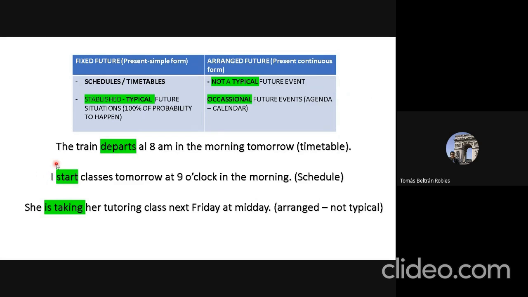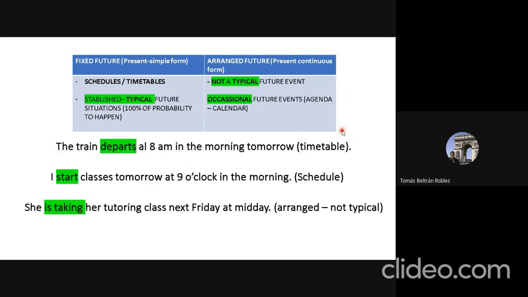Example number one. The train departs at 8 a.m. in the morning tomorrow. In this case, notice that the verb departs is in present tense and takes the s at the end of the word because the train is a third person singular subject. So this is all part of a timetable.